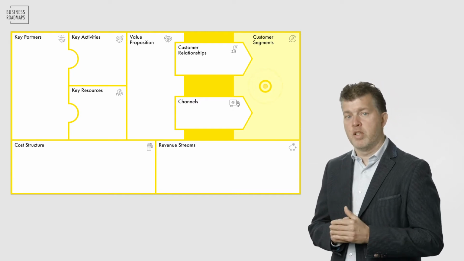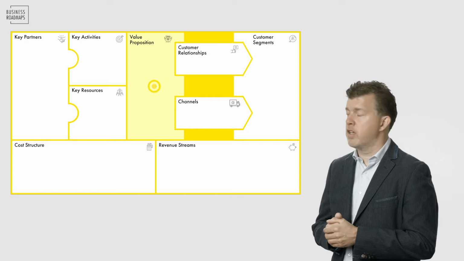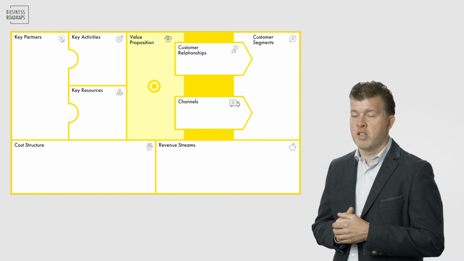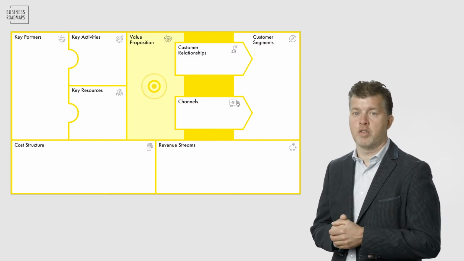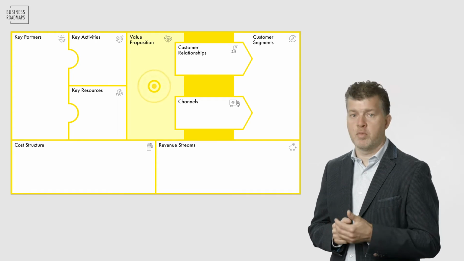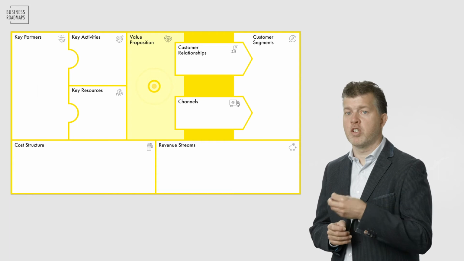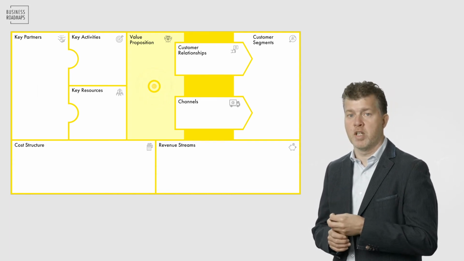If you have set up customer segments, we move over to the middle of the model, and there is the value proposition. And the value proposition, as the name says, describes the value the customer derives from your product or service. So not what your product does or how you created it, no, what value does the customer get from it. So it's always from the viewpoint of the customer.